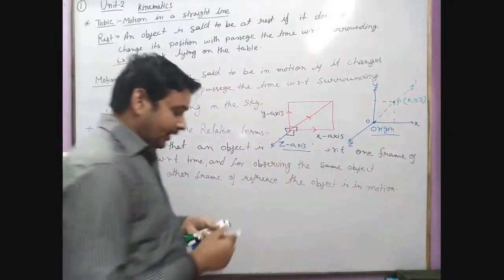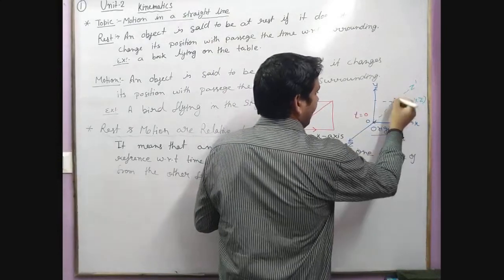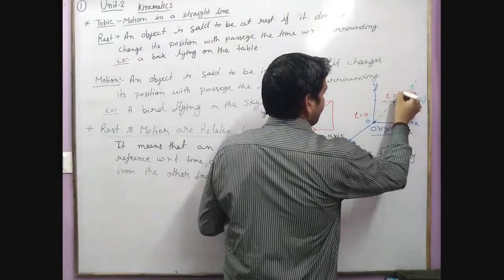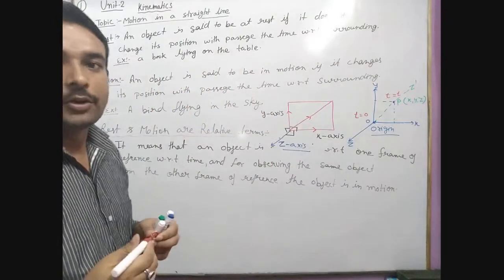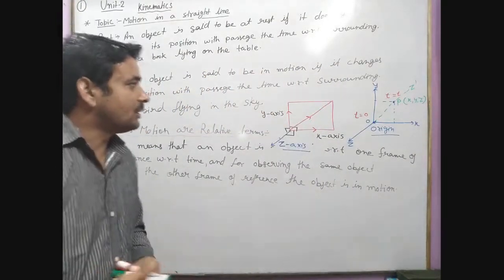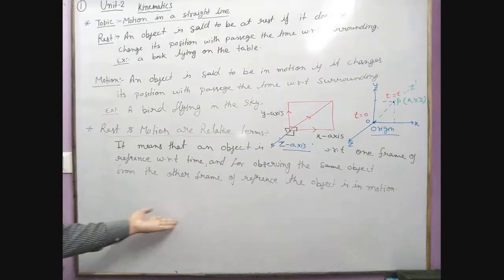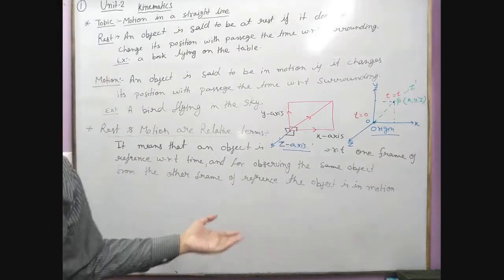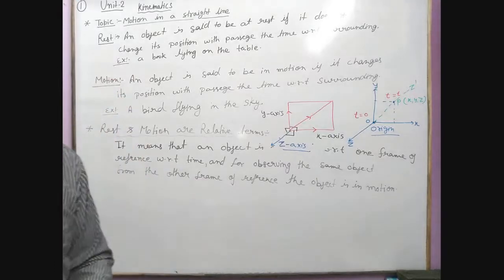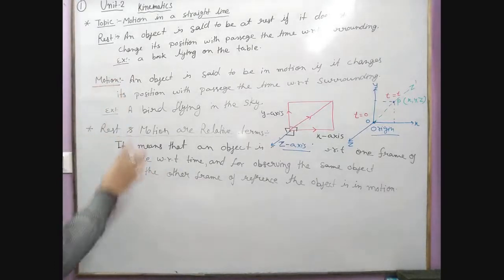Okay, so we can say that here the time t is equal to 0, and here the time t is equal to capital T. So this is about the frame of reference and the simple introduction of the straight line or kinematics.